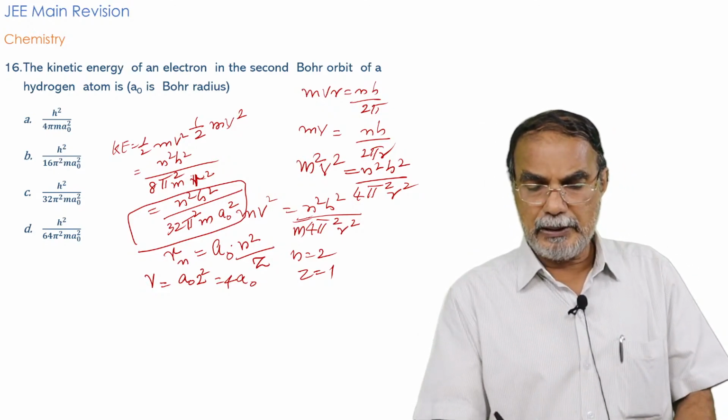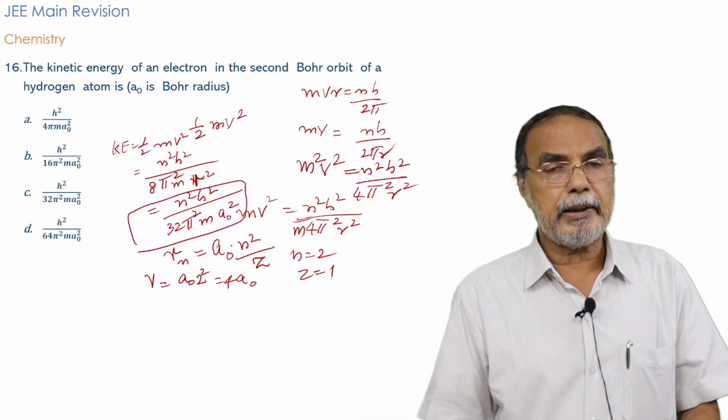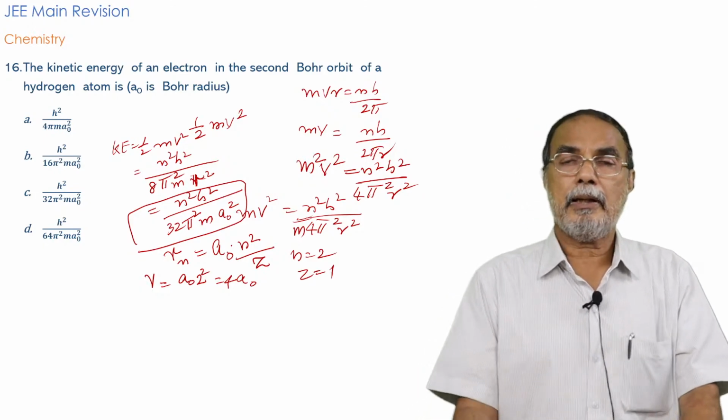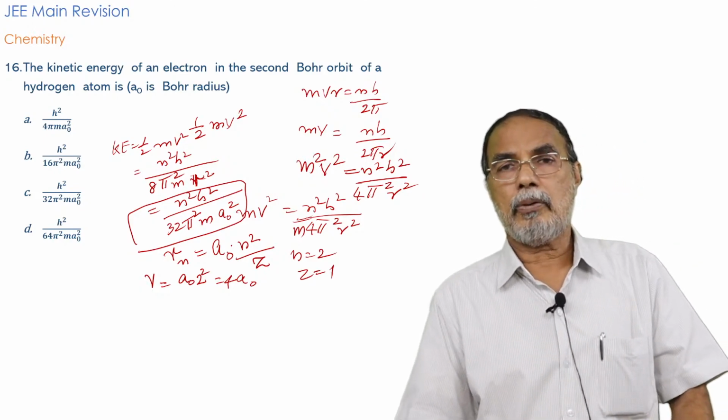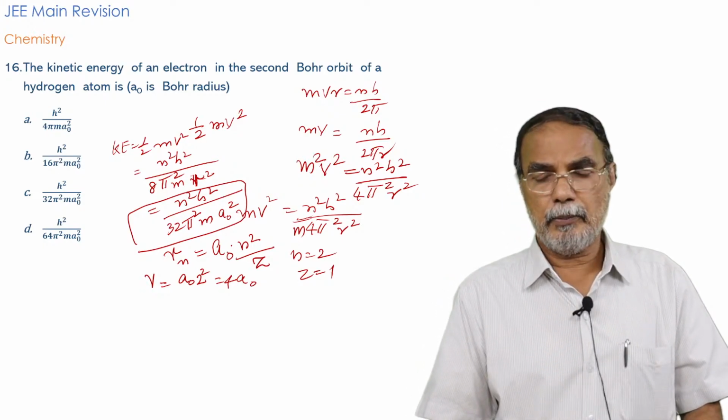So it's a simple derivation, combining the two relations. Kinetic energy is equal to half mv square, and mvr is equal to nh by 2 pi. That is the condition for quantization of angular momentum applicable to an electron in Bohr theory.